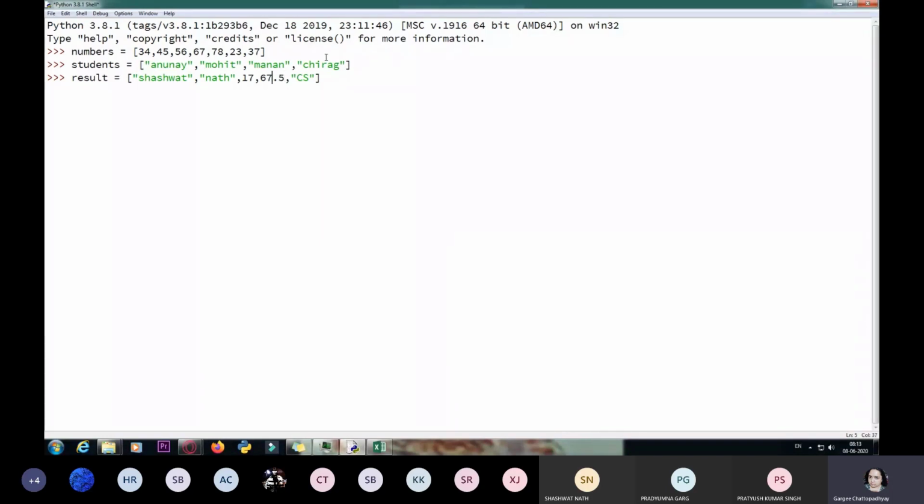So you can see what this is. Shashwat Nath, 17, I'm trying to specify his age. 67.5 marks he got in computer science out of 70. This is a float value. You can see this is an integer value, and there are 3 strings in this list. So this is a list which stores items of different types.